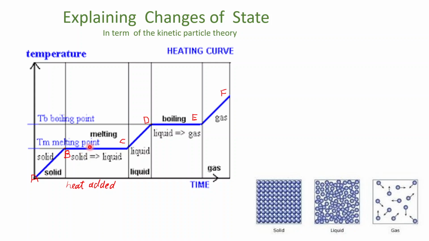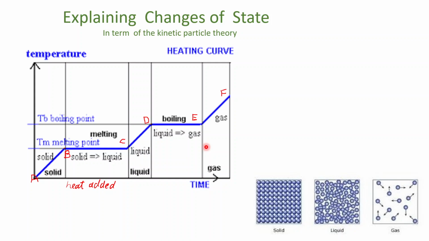In C to D, the increase of energy increases the motion of the particles in the liquid, because now liquid is present. So increasing the energy increases the motion of the particles in the liquid, and the temperature of the liquid increases. Then again D to E. Now here this is the liquid state. Now D to E, what is happening here?